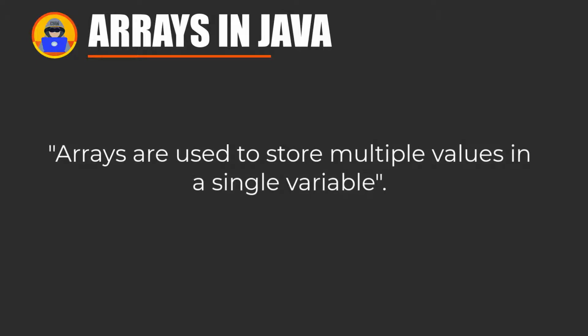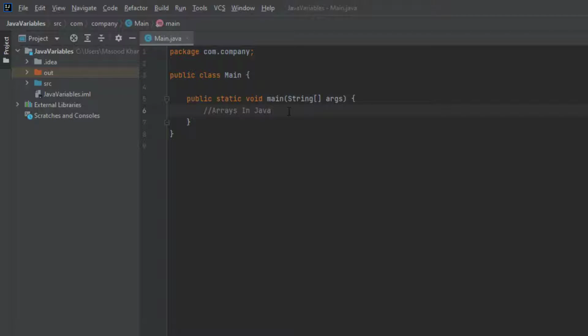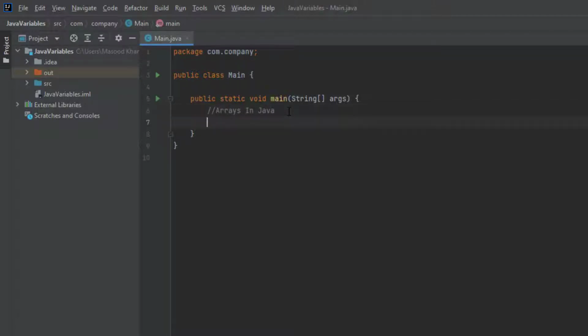Now let's go to IntelliJ and see how to declare an array. To declare an array, let's define the variable type with square brackets, and after that let's give it a name. So I am creating an array of cars. We have now declared a variable that holds an array of strings. To insert values into it, we use curly brackets, and let's place the values in quotes separated by commas. So I have mentioned a few of the cars inside.